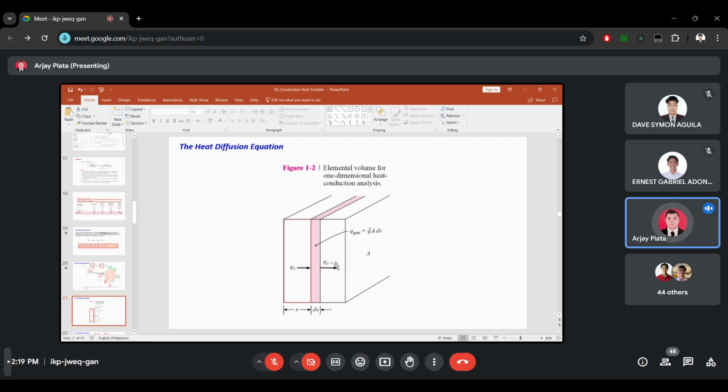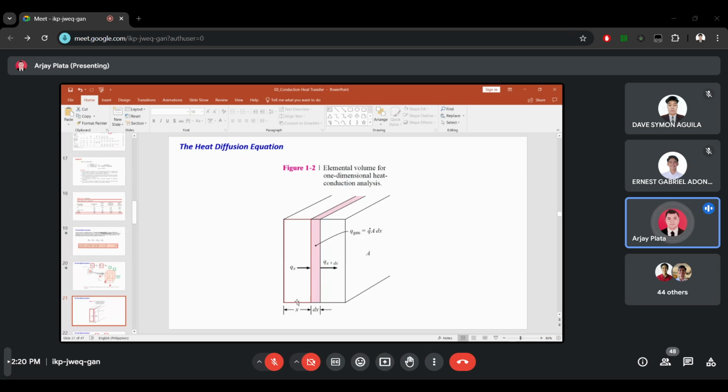Same case with the y direction. The heat transfer coming out in the y direction is Qy plus dy. So that's the reason why it's Qx plus dx.